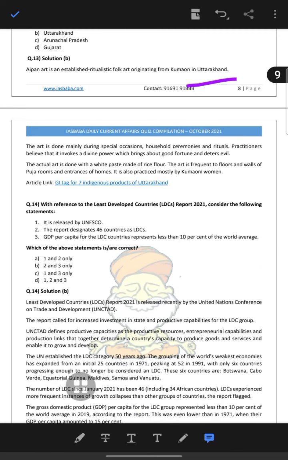With reference to the Least Developed Countries report, consider the following statements. The Least Developed Countries report is by UNESCO; that is not true. It designates 45 least developed countries, and these countries represent less than 10% of the world average.